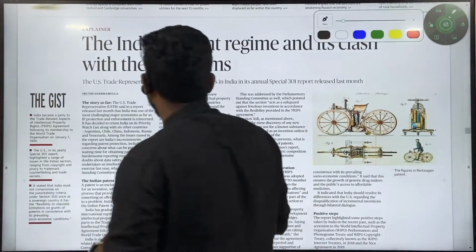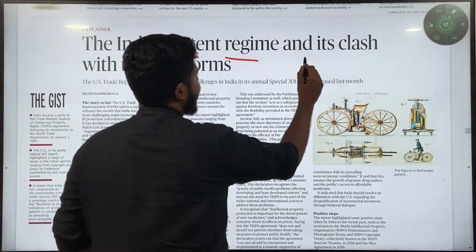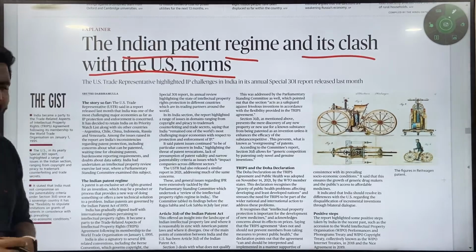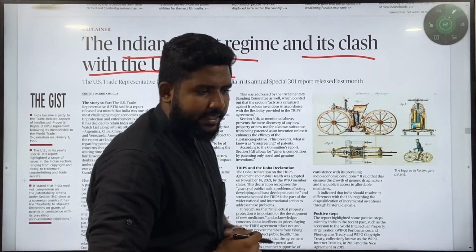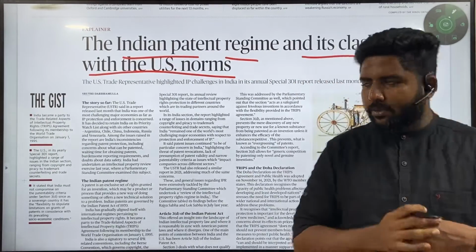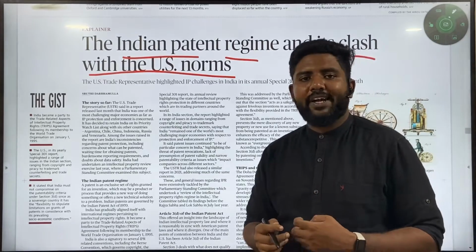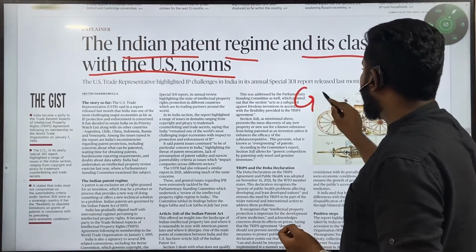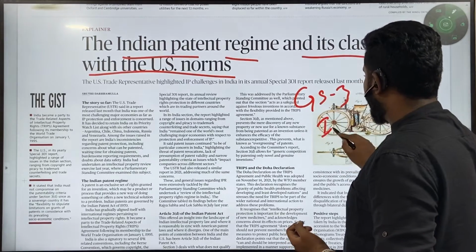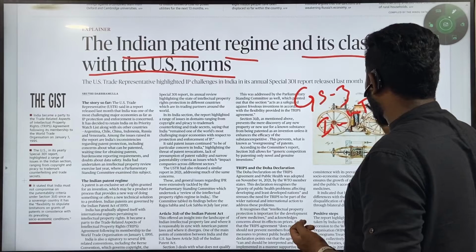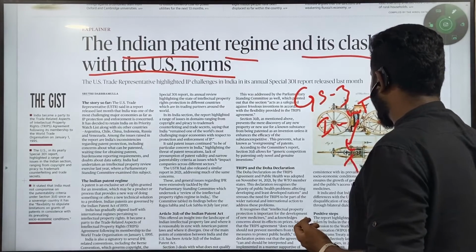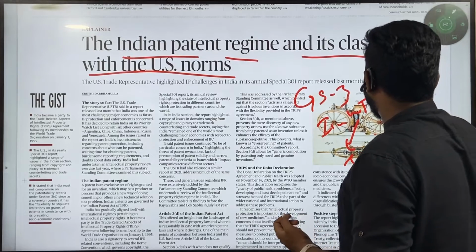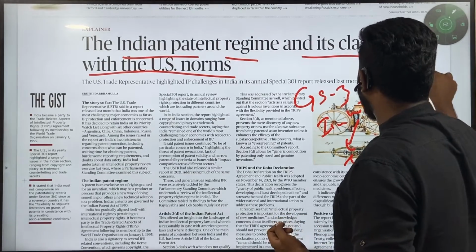Next, Indian patent regime and its clash with US norms. So you would have heard of this word, patent rights, copyrights. Whenever you find something innovative, you get a patent for it, and this gets into GS3, Indian economy, that is trade, again the WTO, where it talks about TRIPS, and that includes the intellectual property rights, IPR.